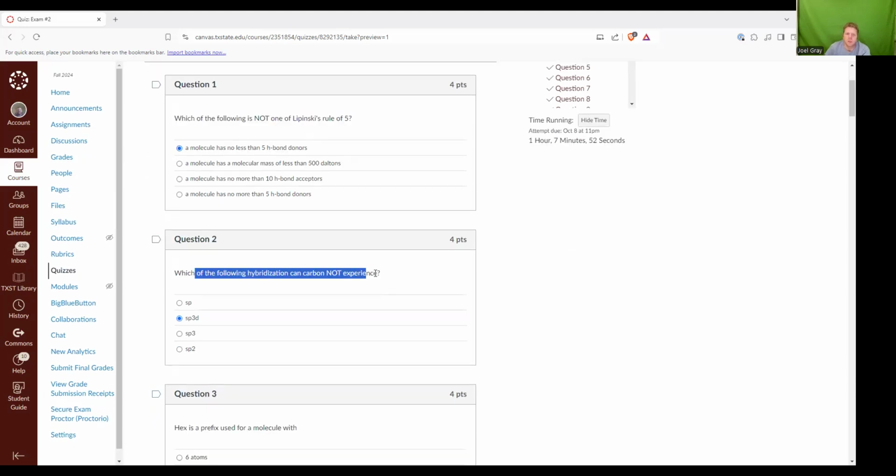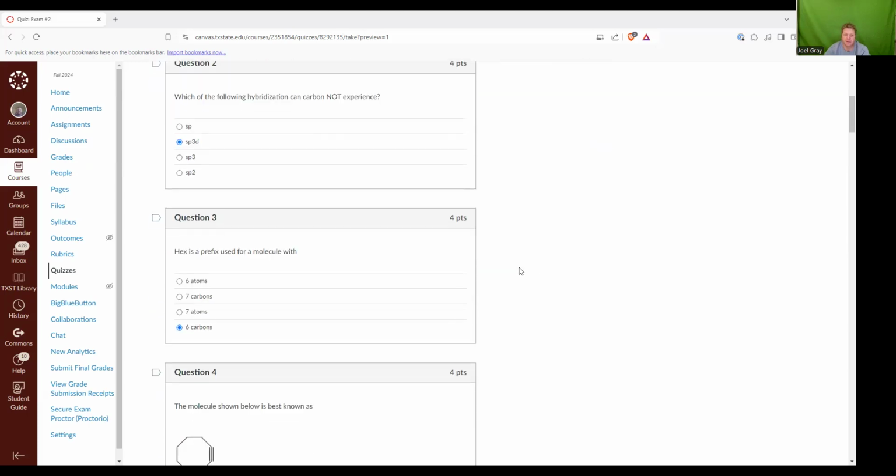Question two, which of the following hybridizations can carbon not experience? Hybridization has to do with how many things an atom is bound to. If an atom is bound to two things, it is considered to have sp hybridization. If it's bound to three things, it's considered to have sp2 hybridization. If it's bound to four things, it's considered to have sp3 hybridization. Now, carbon can bind to two things, three things, or four things. It cannot bind to five things. So sp3d is the type of hybridization that carbon cannot have.